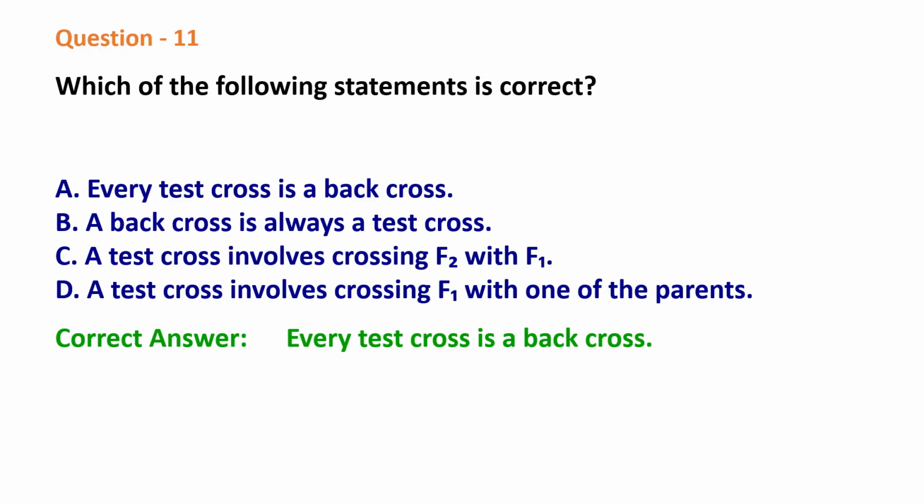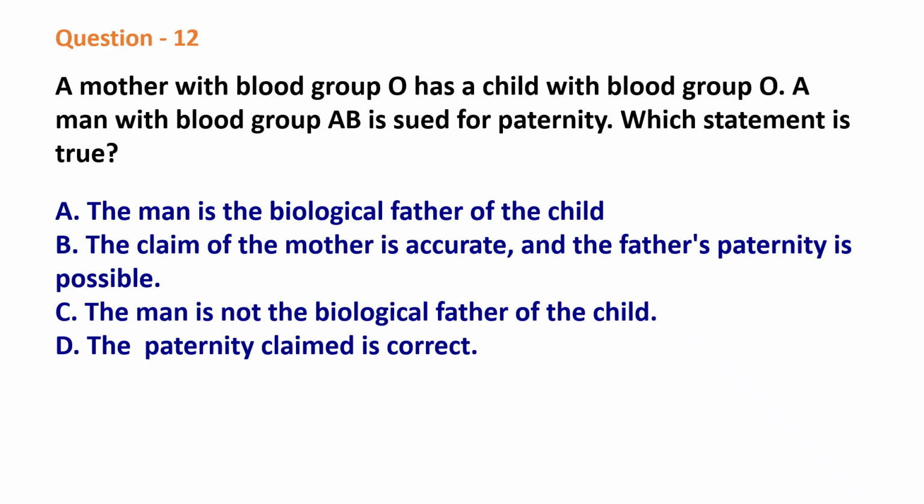We know that in a test cross we are trying to test the genotype of the progeny. So it is the progeny that is crossed with the parent. Every cross where the progeny is crossed with the parent is called a back cross. But in a test cross, you are crossing the progeny only with the recessive parent. So every test cross is a back cross, but every back cross is not a test cross.